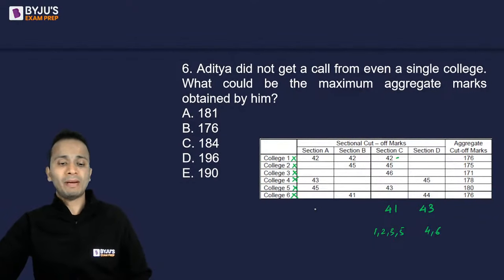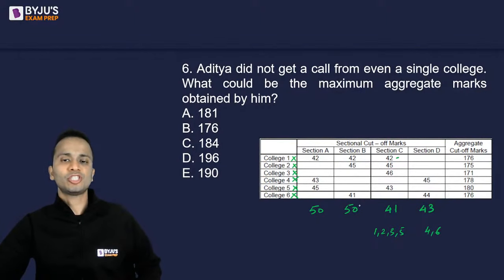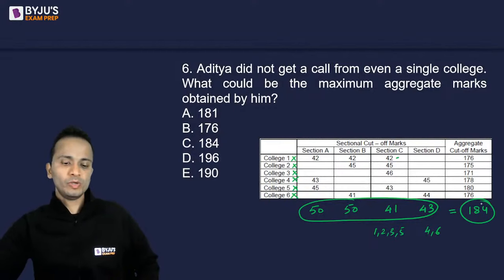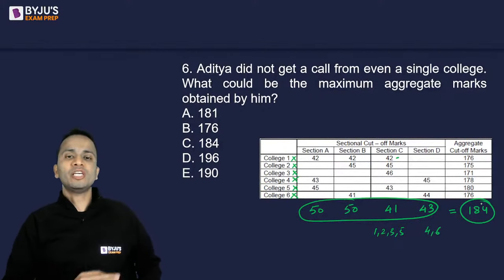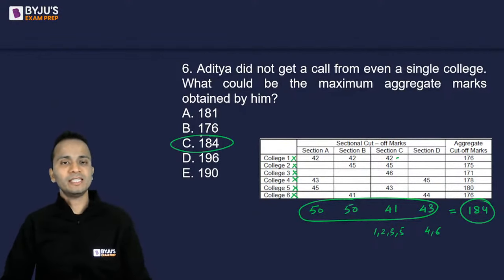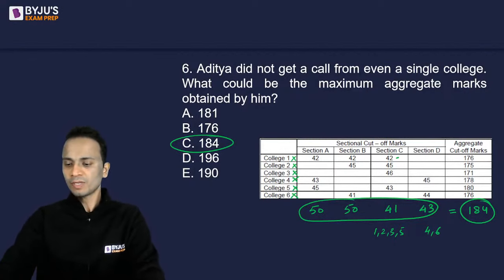Now you have to maximize the aggregate marks, so let him score 50 each in section A and section B. Now add this and the total aggregate score will be 184, which is the maximum score at which he will not get a call from even a single college. So the correct answer here should be option C, that is 184. All right. I hope I am clear with this, right? So that is all from my side in these 2 questions.